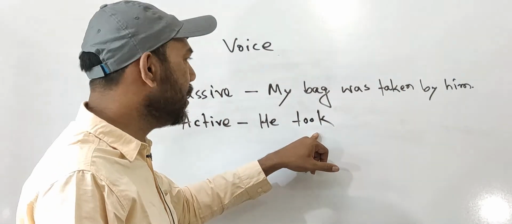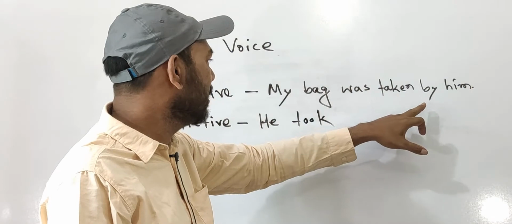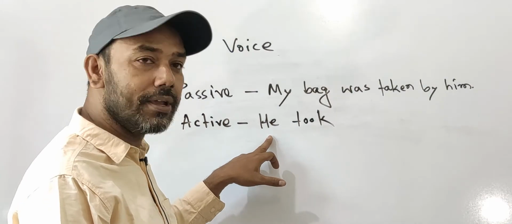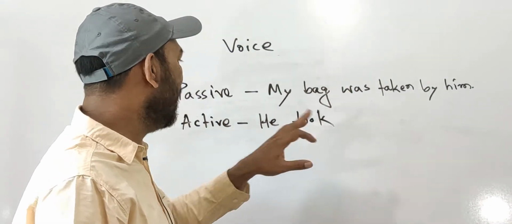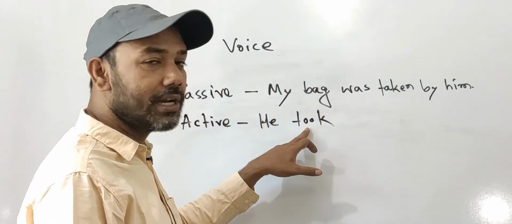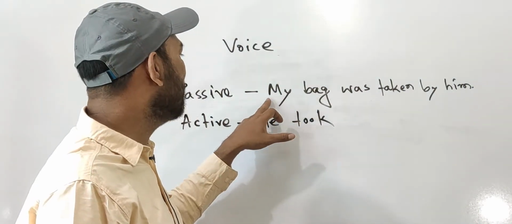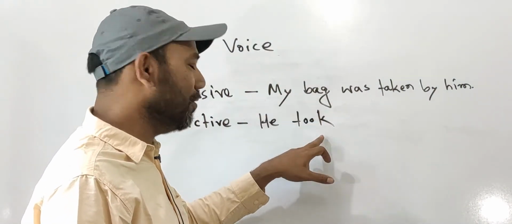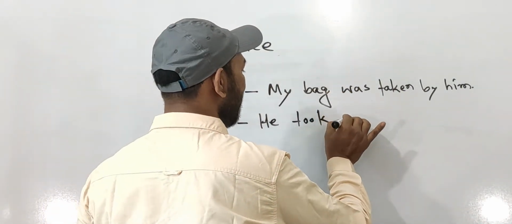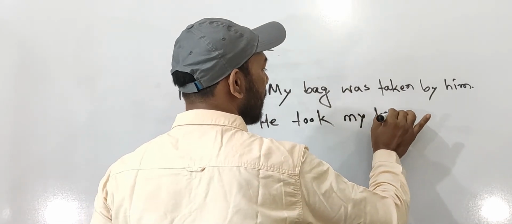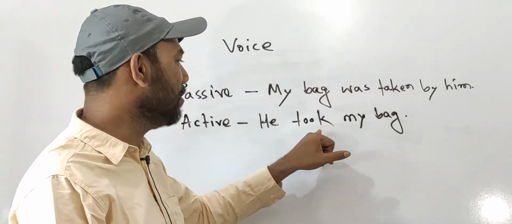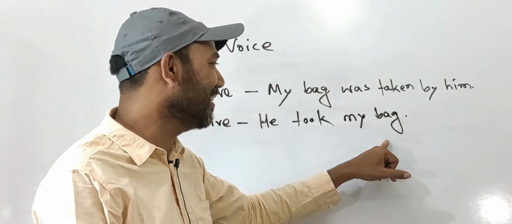He took. You see, by him, I have already written he for that, and for was taken I have written here took. Now what is left is my bag, and I am writing now my bag here. He took my bag. He took my bag. Done. Okay.